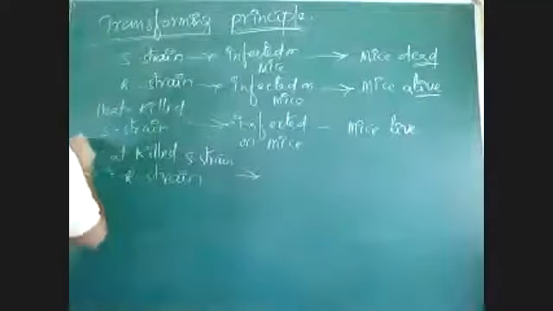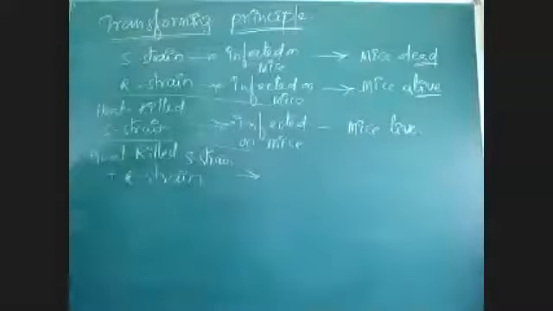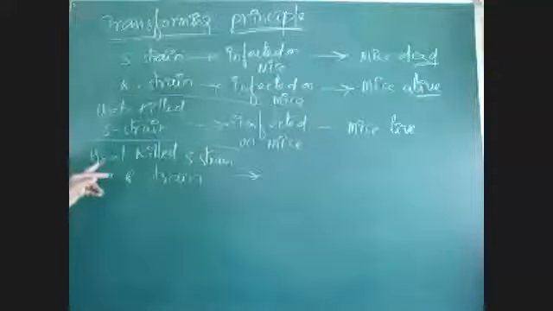He joined heat-killed S strain with normal R strain. Injected or infected, both are the same. Infected on mice, that is infection. Then he separated.